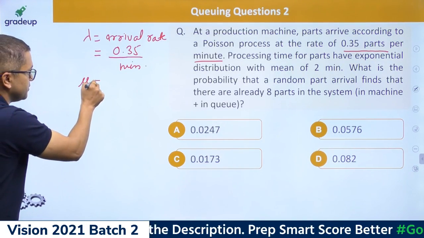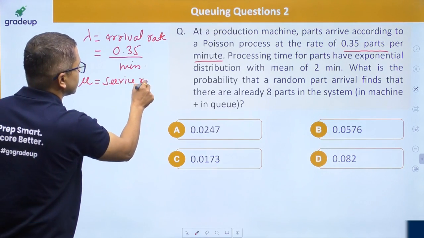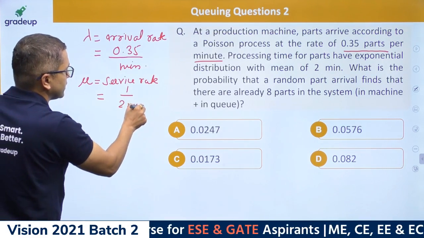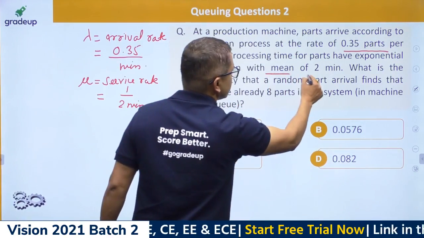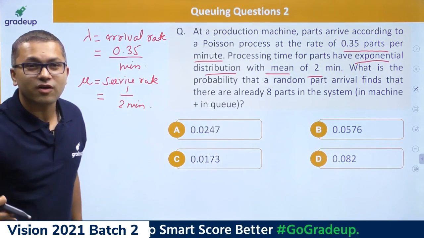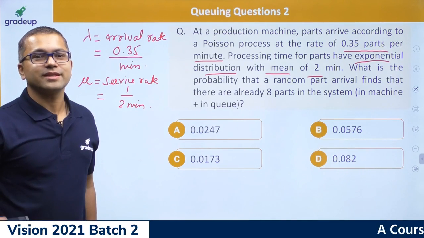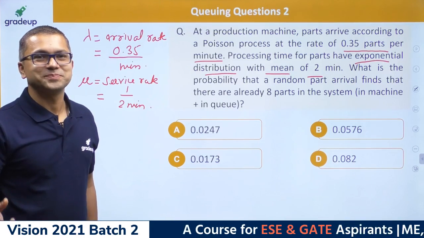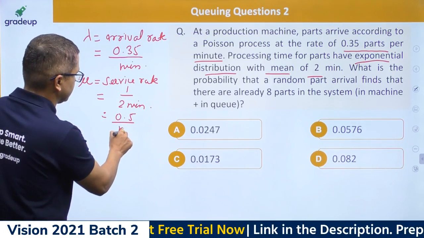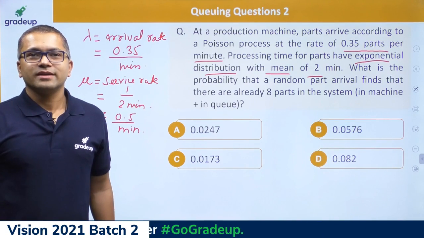Can you please tell me what is mu? Mu is service rate, and I'm going to write 1 upon 2 per minute. We have discussed it, right? Whenever a mean is given for exponential distribution, the rate is nothing but the reciprocal of the mean. And this is nothing but 0.5 per minute. This is what we have been talking about, right?